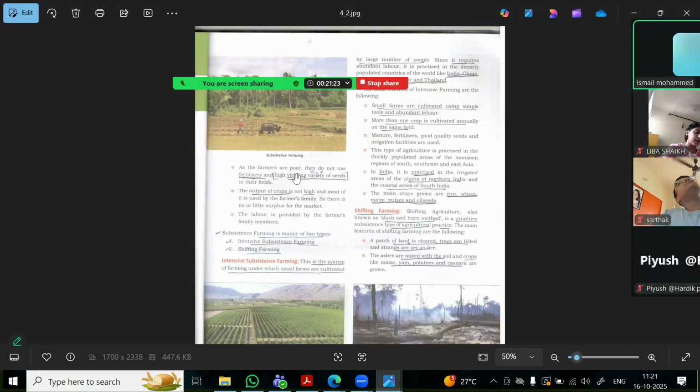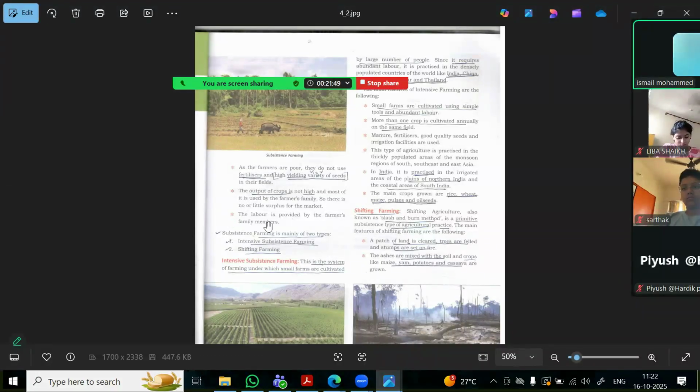So as the farmers are poor, they do not use the fertilizers. They don't have high yielding variety of seeds. Like they don't have good seeds also. Some seeds are high yielding variety of seeds. Like for example, if you grow one seed, you may get a high yield for that crop. So those are called high yielding seeds. They don't use high yielding seeds.